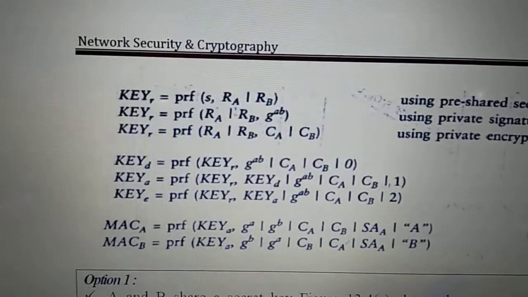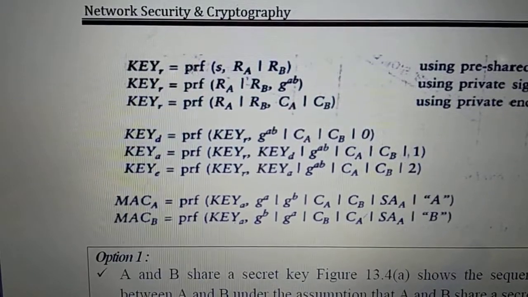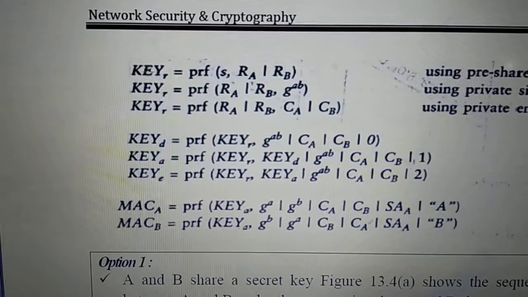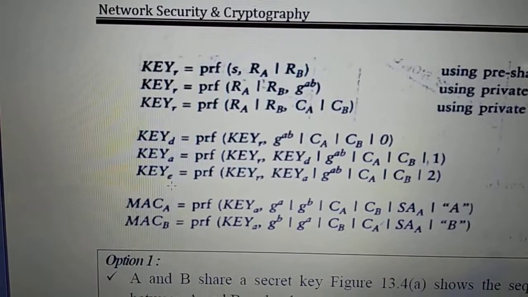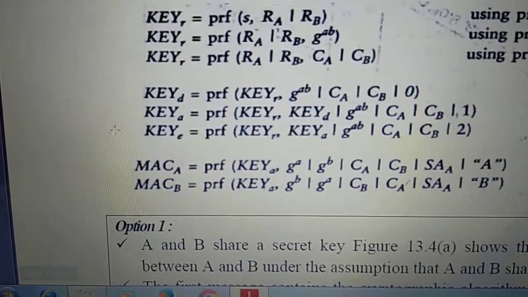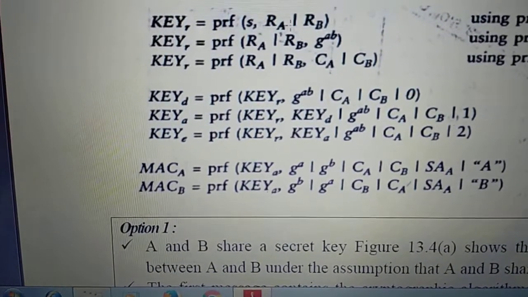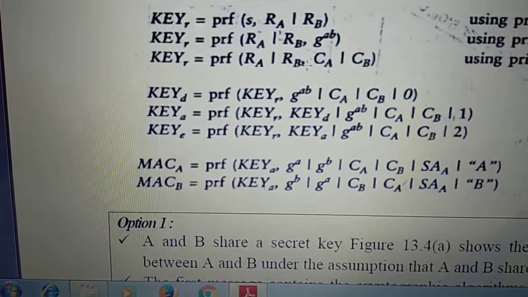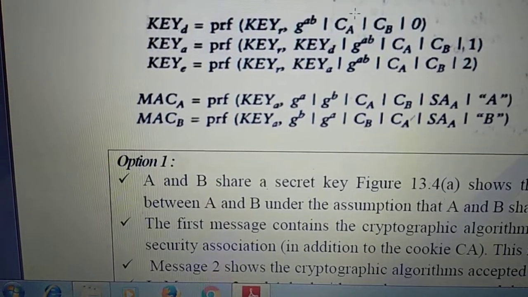So how are these keys derived? See here, all these keys are generated using a pseudo random function. PRF is the pseudo random function. Key R stands for key root, then derived, then authentication and encryption, right? And then what are MAC A and MAC B? See, the first one uses the pre-shared key. Then random numbers; from these random numbers we use g power ab, and we have cookies. Then what about the derived key? The derived key is g power ab with cookies.